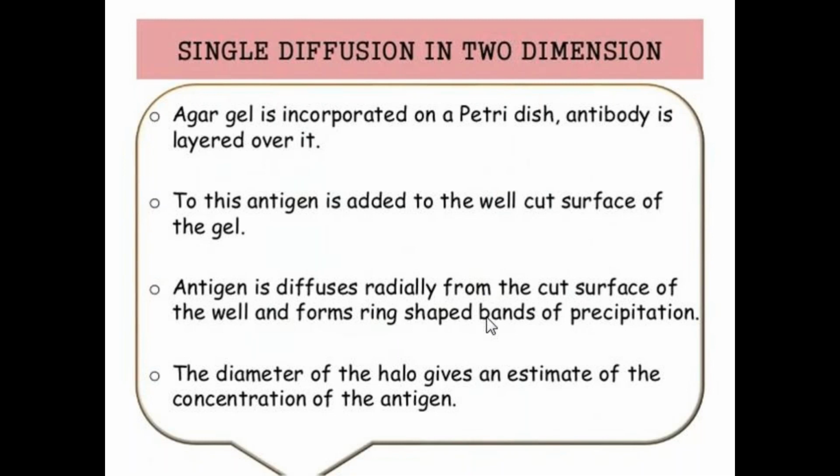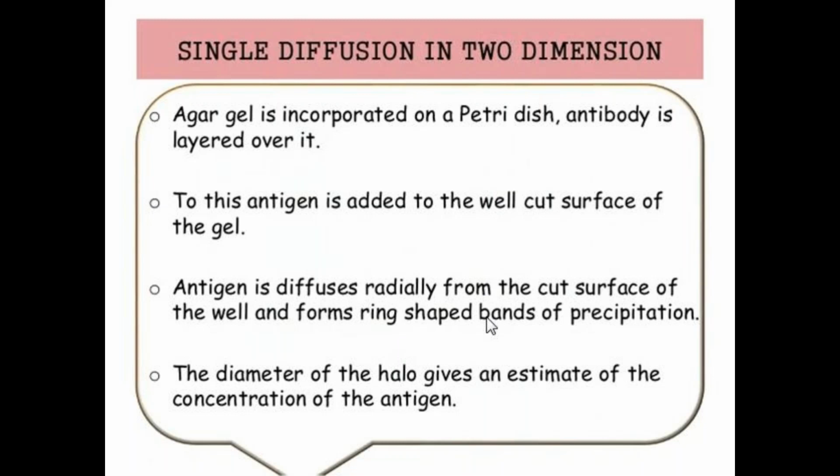Sorry, here first we take the agar gel, then the antibody is layered over it, then antigen is added to the well cut surfaces. Only the antigen is diffusing. This is the single diffusion method.